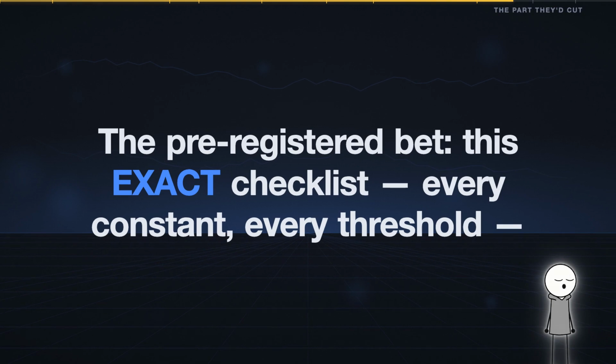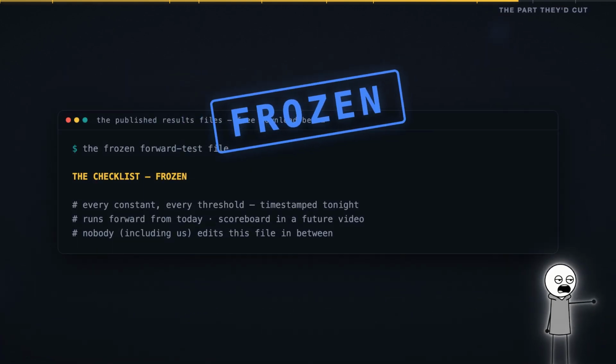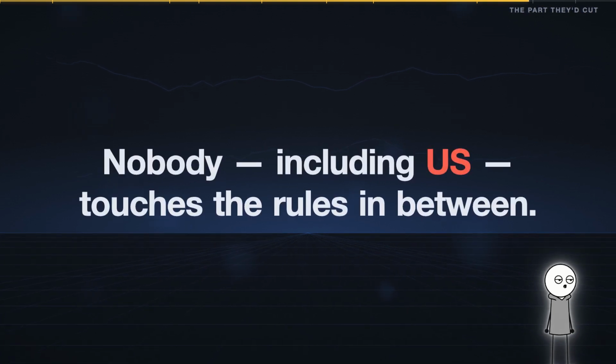This exact checklist, every constant, every threshold, is frozen in a file tonight, time-stamped, and runs forward from today. The forward scoreboard goes in a future video, and nobody, including us, touches the rules in between.